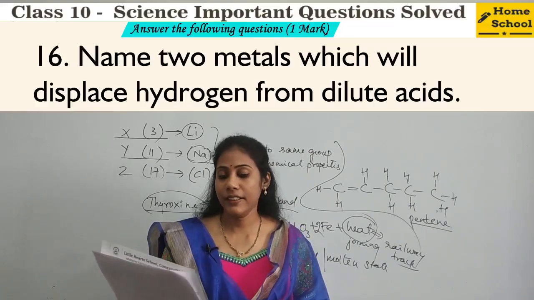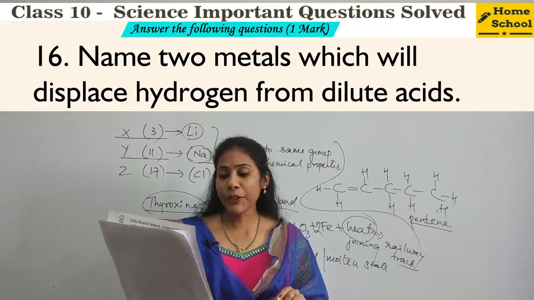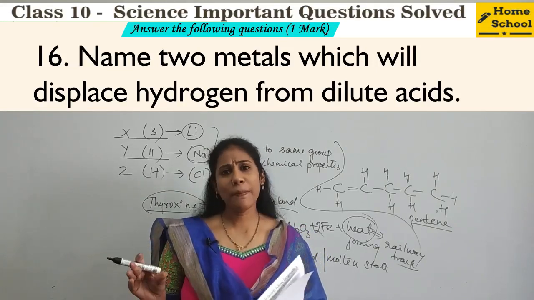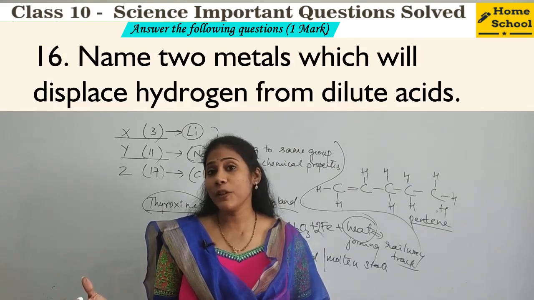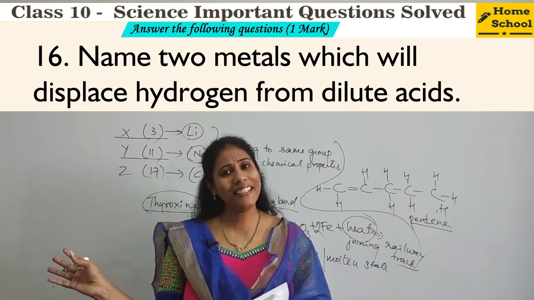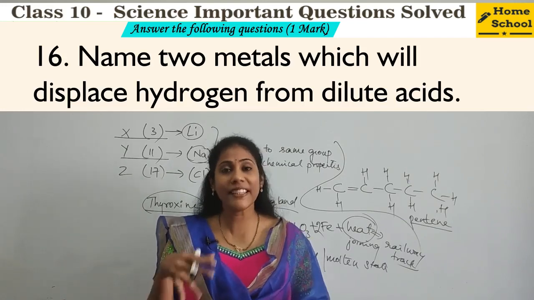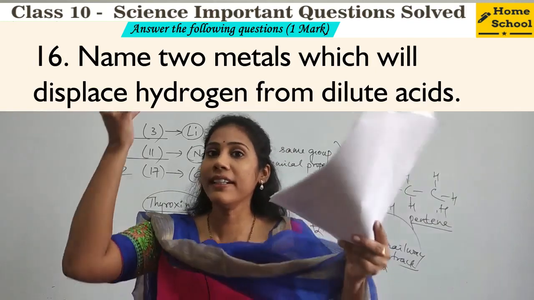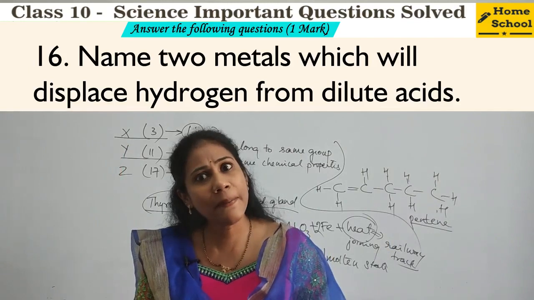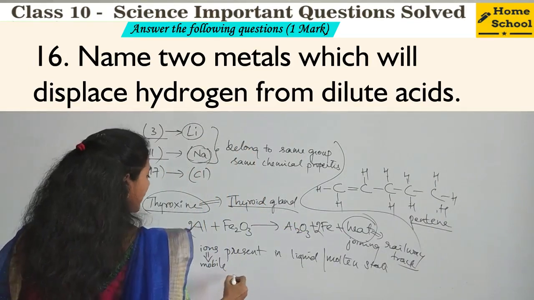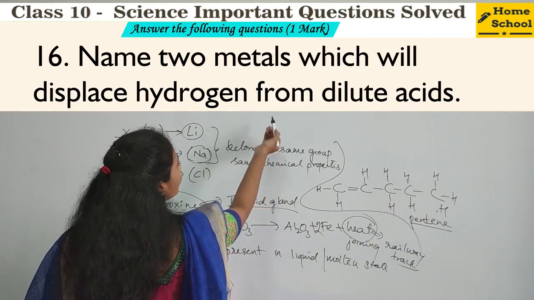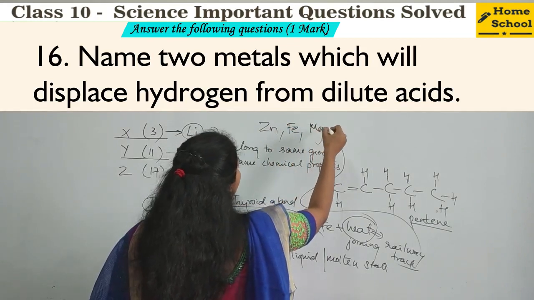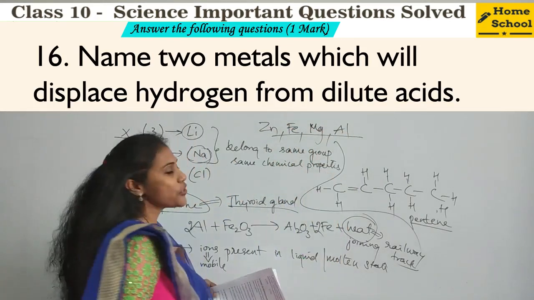Right? Fine. 16th question. Name 2 metals which will displace hydrogen from dilute acids. So which metals are more reactive than hydrogen? All of them can take out hydrogen from acids when they react with acids, isn't it? So you have to list out the elements which are more reactive than hydrogen, right? So which elements are more reactive than hydrogen? Definitely you have so many elements. You can mention zinc and iron, you have Mg, aluminium, so many elements are there which are more reactive than hydrogen.